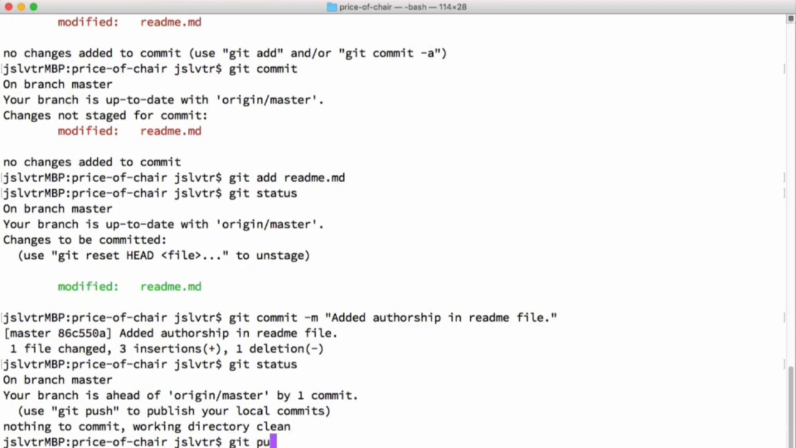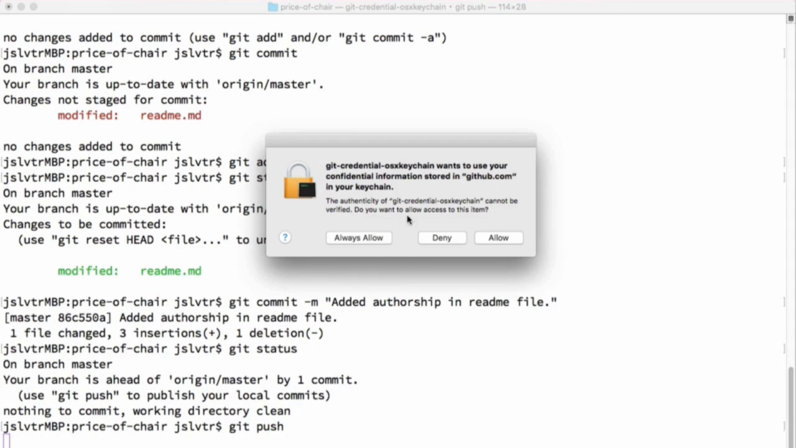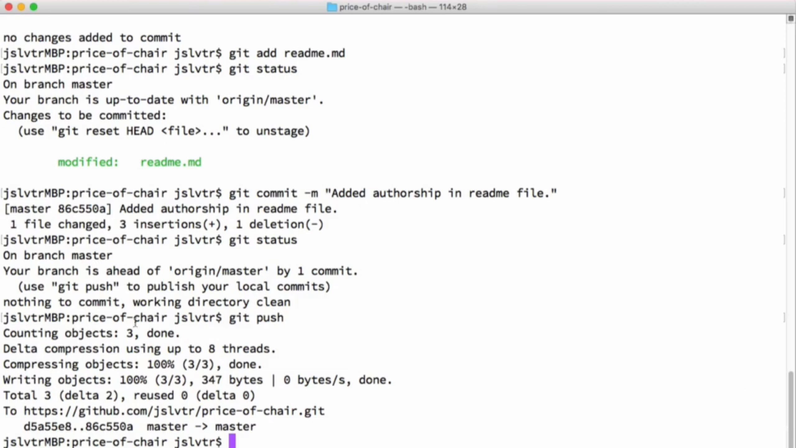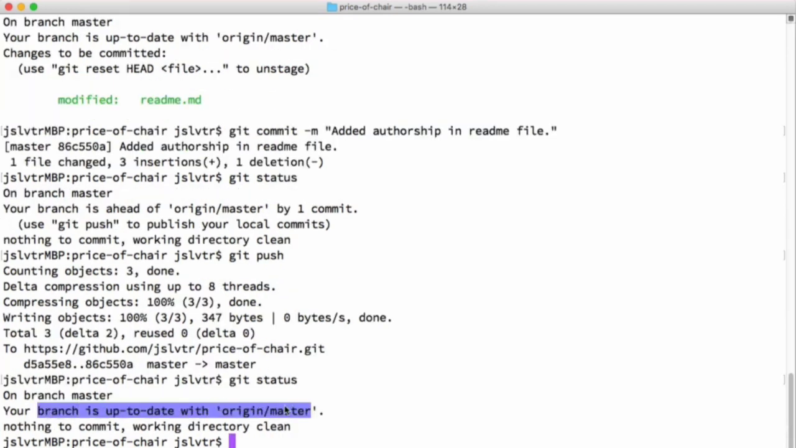So let's say git push, and now notice how this window pops up saying, are you sure you want to give Git the access to your confidential information? And I'm going to say always allow. And now that uses that SSH key to upload the files over to GitHub. And notice how the commit that we made, code 86C550A, is now the one that is appearing here as well. Okay, and now when we say git status once more, it tells us that our branch is up to date.